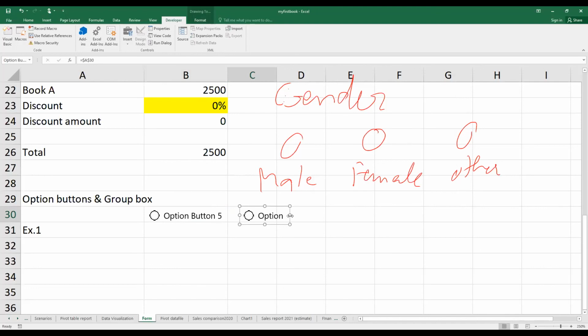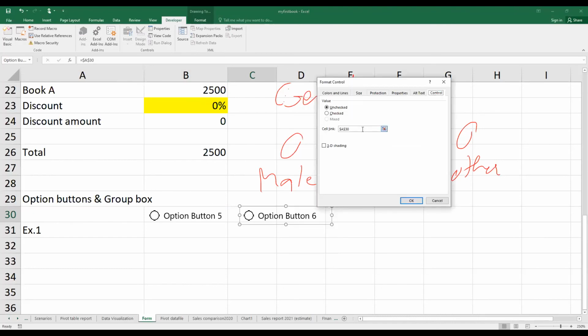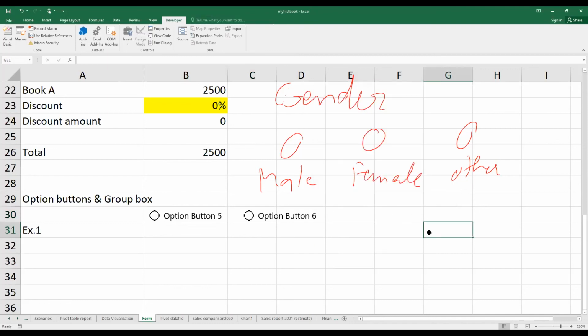If you right click on your newly created option button and go to Format Control, you can see that the cell link will automatically link to A30 as well. You don't need to reconfigure the cell link; it will be linked with the same cell link as the previous option button for you.